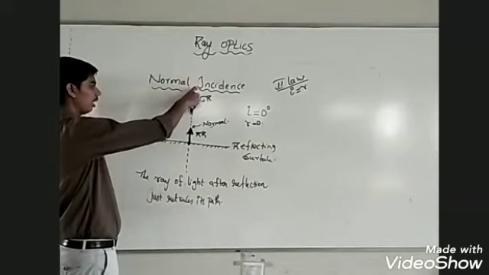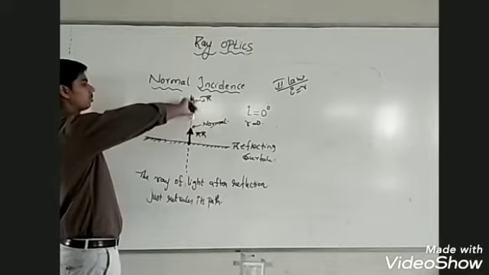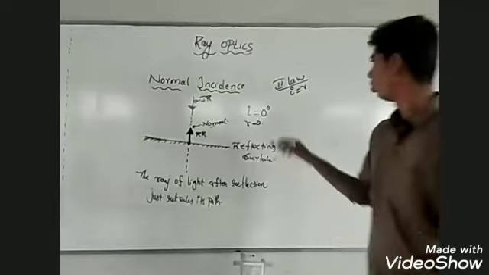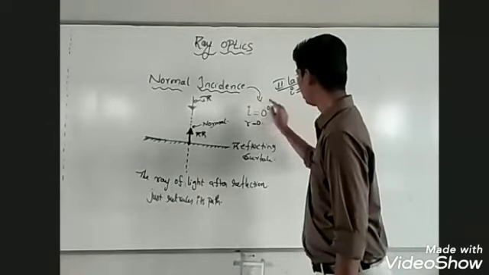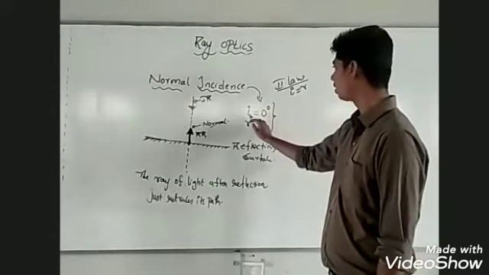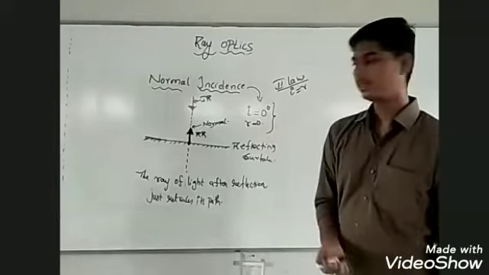The incident ray had come, and when it reflects, it goes back along the same path. The ray of light just retraces its path. So these are the conditions for normal incidence. In case of normal incidence, angle of incidence will be 0 and angle of reflection will also be 0.